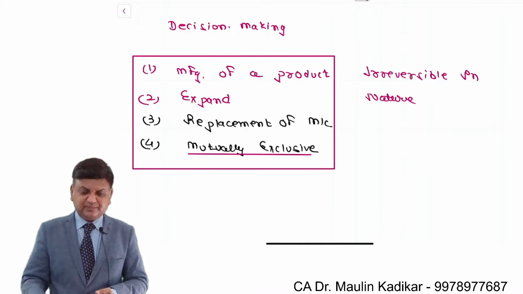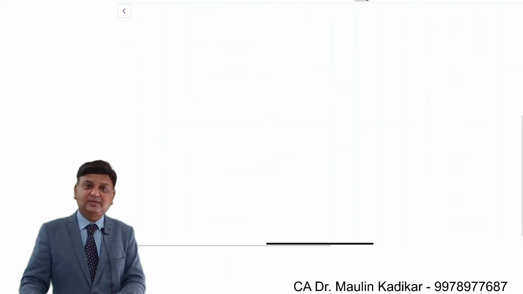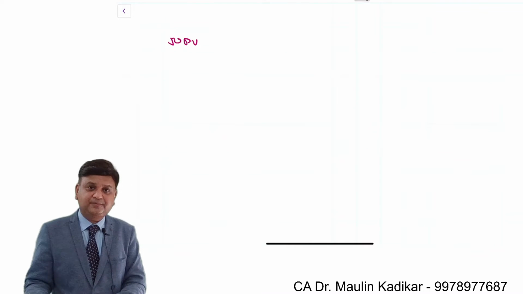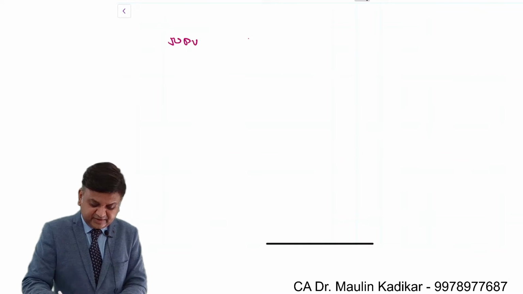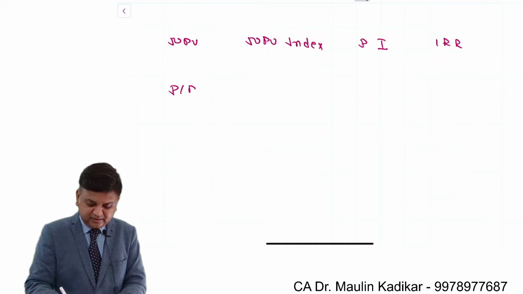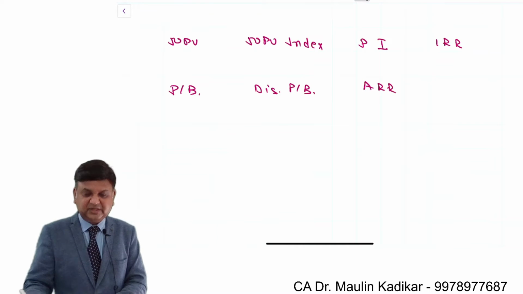Now, dear students, for the purpose of decision making, financial management experts have developed certain techniques, and those techniques are given the names: net present value technique, net present value index technique, profitability index technique, internal rate of return technique, payback period, discounted payback period, and accounting rate of return or average rate of return.